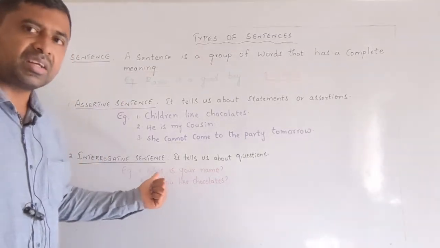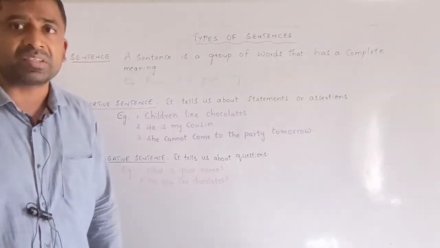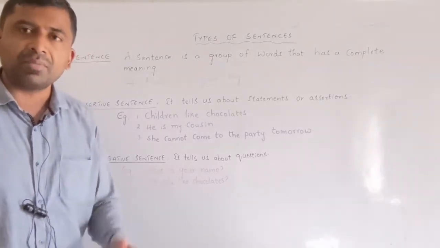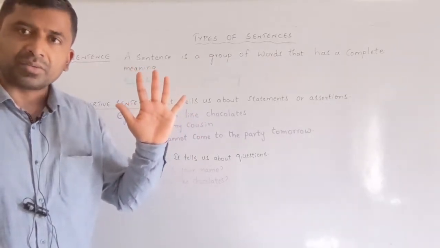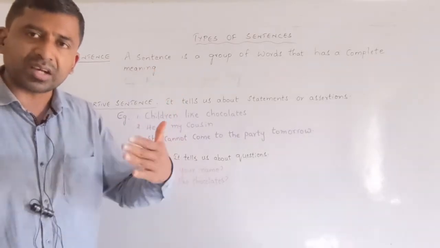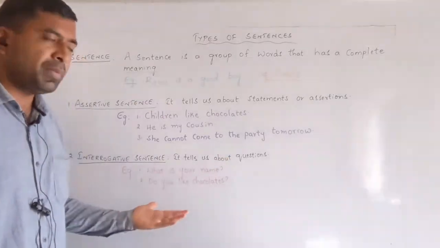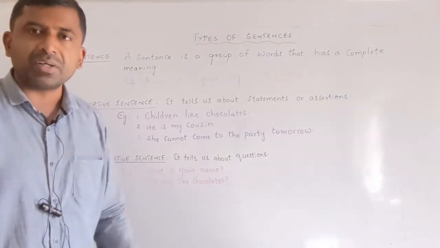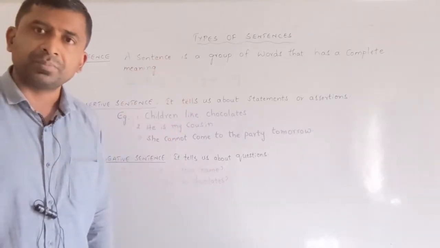Interrogative sentence tells us about the question words or the question sentences, the question forms. In English, generally we have 5 question words: who, what, when, where, why. Generally, most of the questions start with these. Though there are some other words which may be used to frame questions, generally these are the mother words for framing questions.